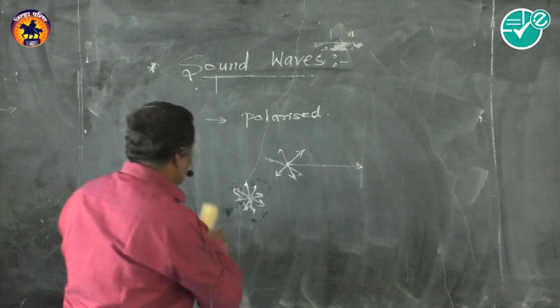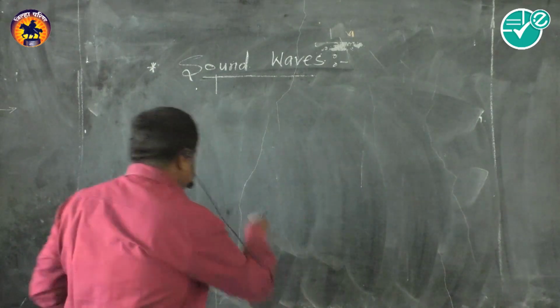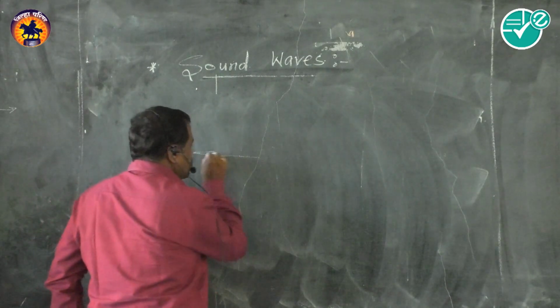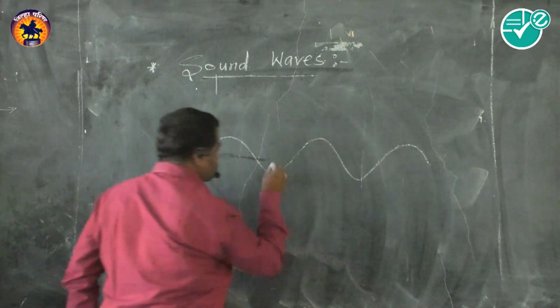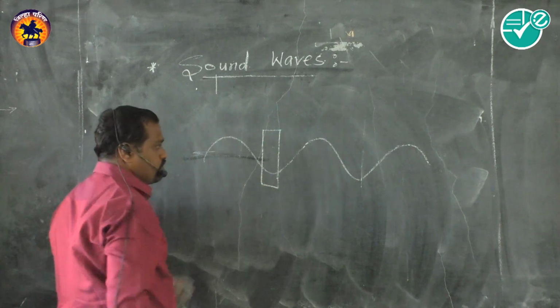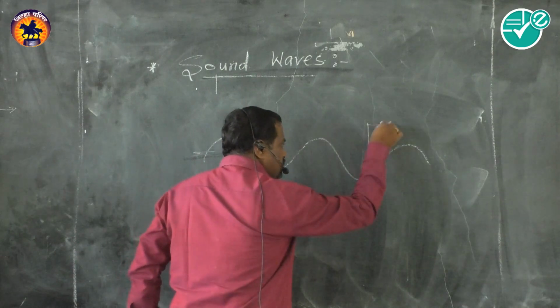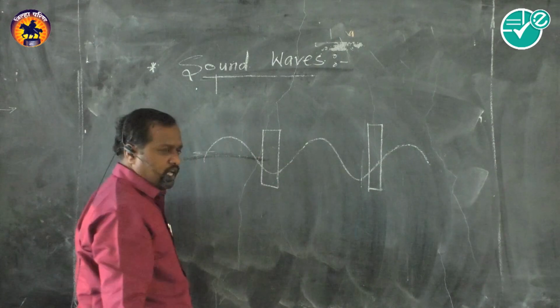One last simple diagram I will show, and then I will stop here. Suppose I draw one wave. I will take one slit through which the wave can easily pass. Suppose I take another, same slit in front of it, the wave easily passes.